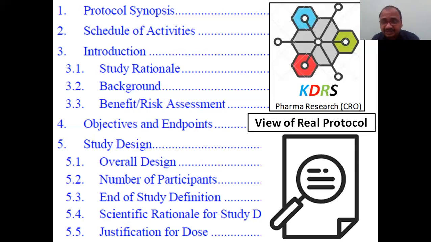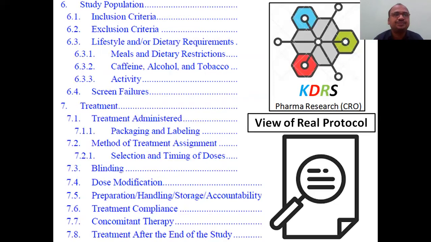And study design, the clinical study design: how you are designing it, either parallel design or crossover design, and the number of participants. How many participants have you selected, how many members are in each group, and what is the end of study? You have to clearly define when you have to stop the study. Scientific rationale for the study details. Description and justification for the dose. Why are you giving only that much dose? Why can't you give a bigger dose? Why can't you reduce to a smaller dose? Like that, justification for the dose.